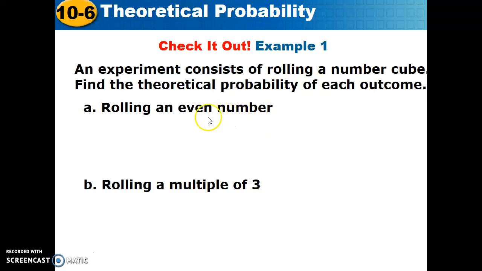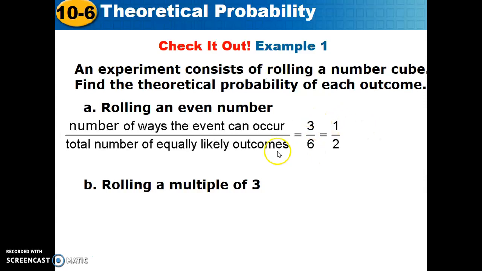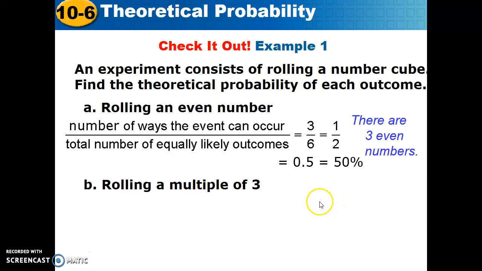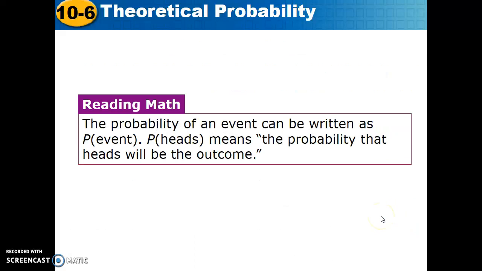And so we look at an even number. That would be just like the odd number problem. Even numbers are 2, 4, and 6. There are 3 of them. 3 out of 6 equally likely outcomes. So we say the theoretical probability is 1/2. Remember, we're not running an experiment. We're talking about theory. And rolling a multiple of 3, we have a 3 and a 6. There are 2 multiples, and we're going to find that as 2 out of 6, or 1/3. Again, 33 and 1/3%.